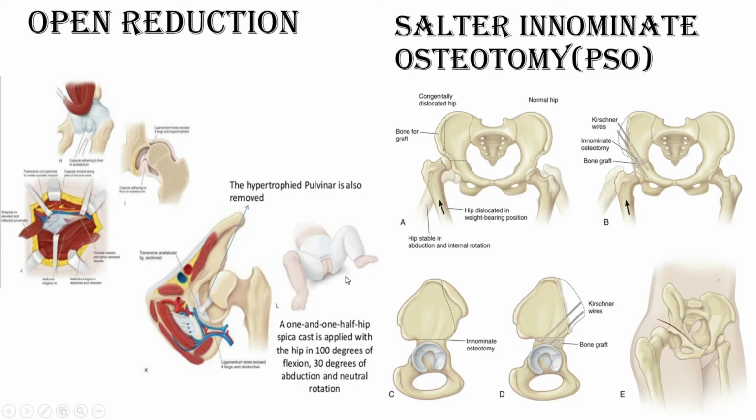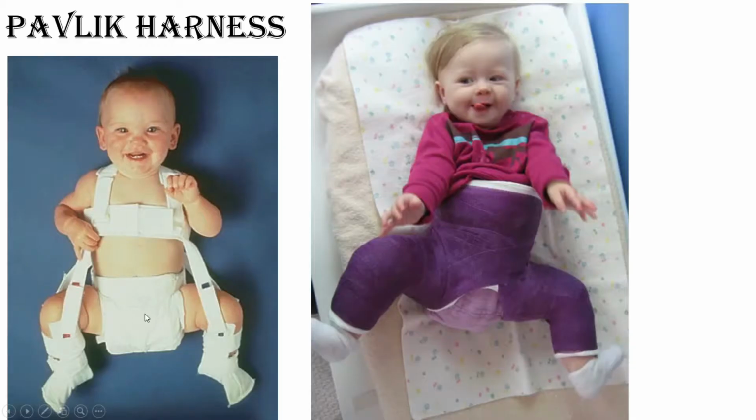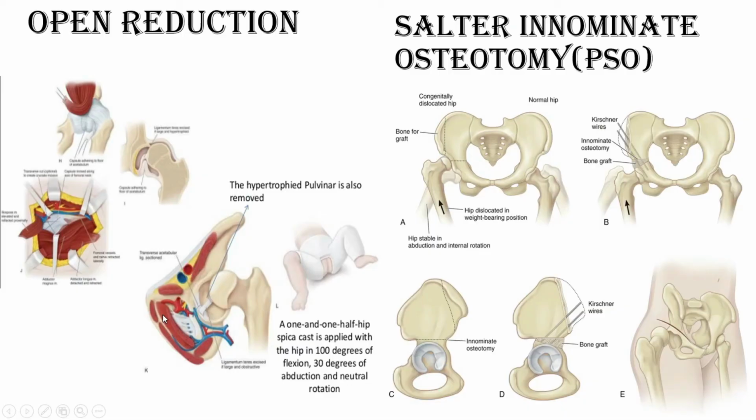Now after 2 years, though we can do open reduction, the stability of the joint is very questionable. So what can we do?